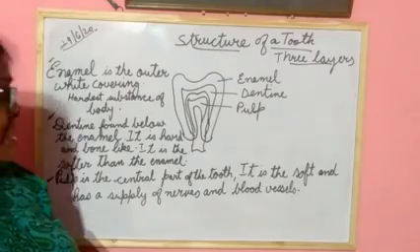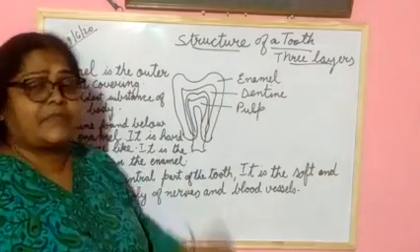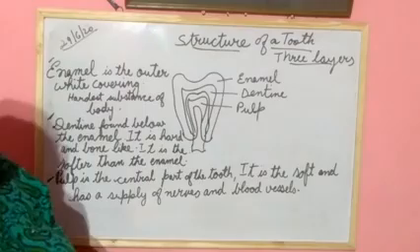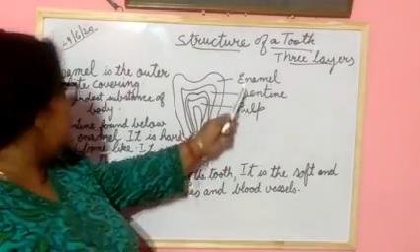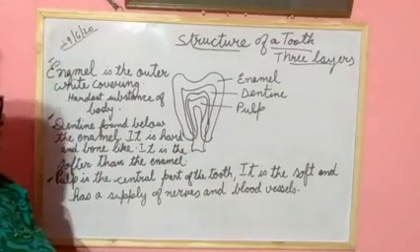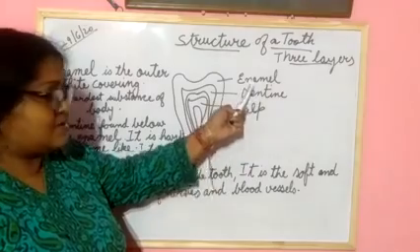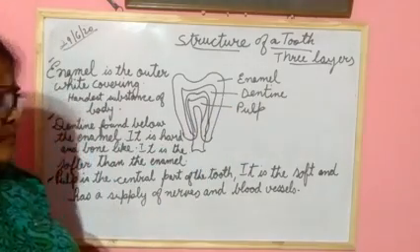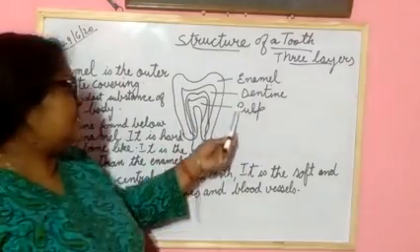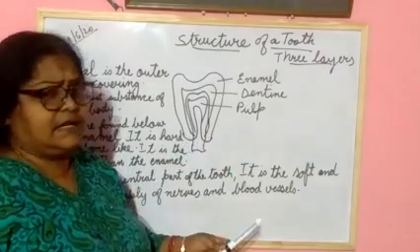Next one is dentine. Dentine is below the enamel, and it is hard and bone-like, but softer than enamel. After that, pulp is there.